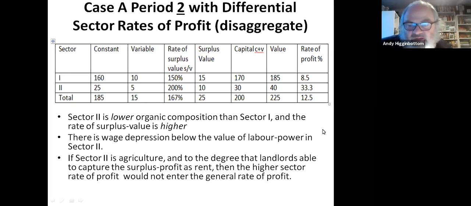That's one issue. The other issue is, notice I'm not really showing a mechanism at all of any transfer. This is just a numerical average. So it could be that the capitals in this sector make 33.3% and the capitals in this sector make 8.5%, but the average will be 12.5. We don't yet know how the equalization actually takes place.